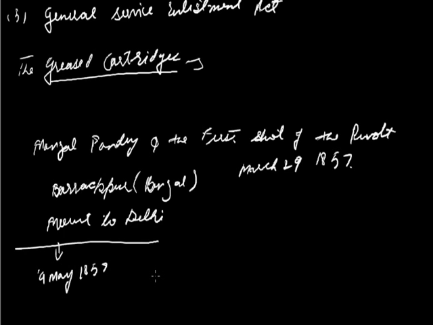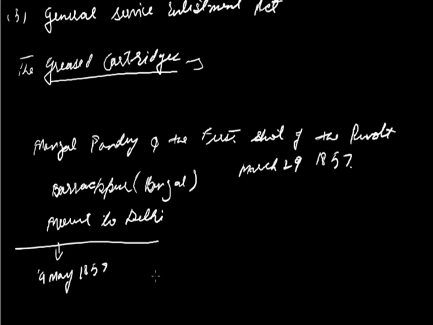At Meerut, 9th May 1857, 85 sepoys were imprisoned. On the very next day, the other soldiers released the imprisoned soldiers. Now, in the next morning, they reached Delhi. As soon as the news of the arrival spread, the other regiment also revolted against the East India Company.